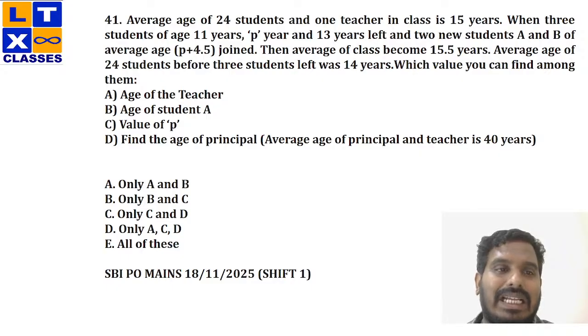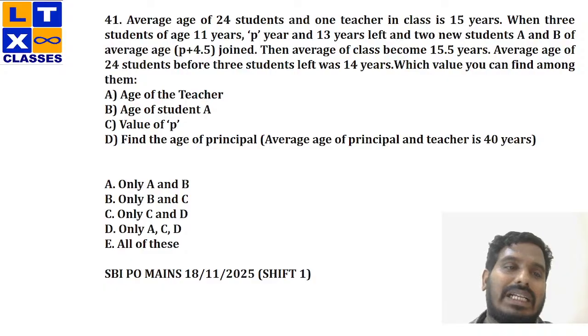If I can calculate only the age of the teacher and the age of student A, the first option will be my answer, only A and B. If I can calculate the age of student A and the value of P, then the second option would be my answer, which is only B and C. If I calculate the value of P and the age of the principal, then definitely C and D, which is option C, would be my answer. Clear? If I calculate each and every option given in the question, A, B, C, D, then definitely all of these would be my answer. Okay. Now we'll try to solve this question, but in a different way.